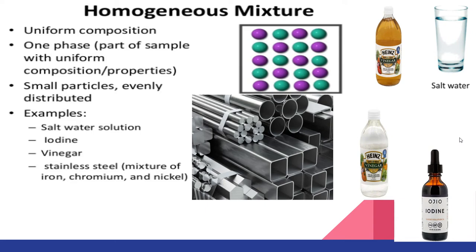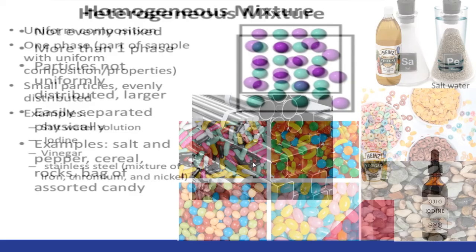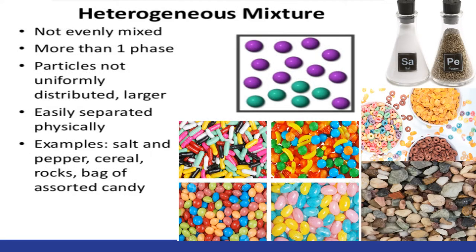Now, you also have vinegar, whether it's dark or light. Those are homogeneous mixtures. And you have stainless steel. It's a mixture of iron, chromium, and nickel. So these are examples of a homogeneous mixture. Heterogeneous mixture, they're not evenly mixed. They're kind of scattered. They're not uniform. They're not just straight as a homogeneous mixture.